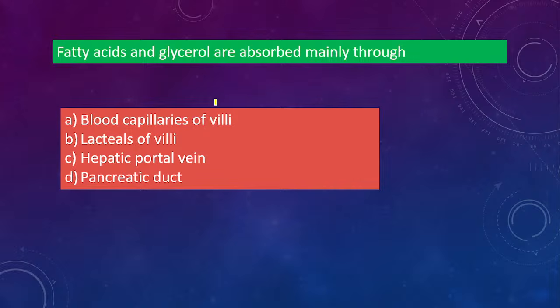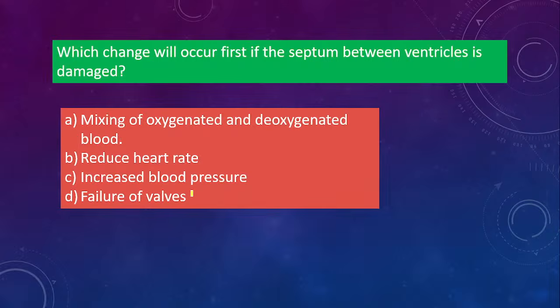Okay, this one. Fatty acids and glycerol are absorbed mainly through: option A, blood capillaries of villi; lacteals of villi; hepatic portal vein; pancreatic duct. So what will be the correct option here? Where do we see absorption of fatty acids and glycerol? So this will be option B, lacteals of villi. The villi is where the absorption of fatty acids occurs. So that is your lacteals of villi. Next question.